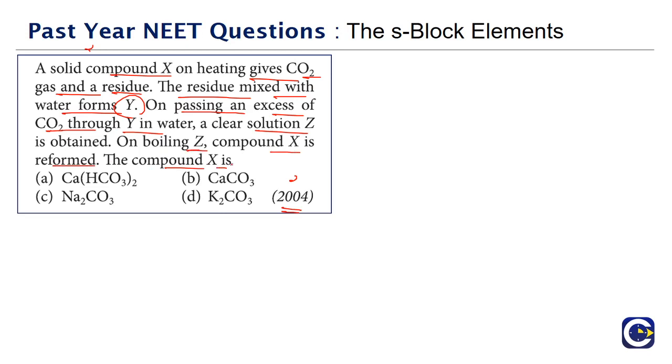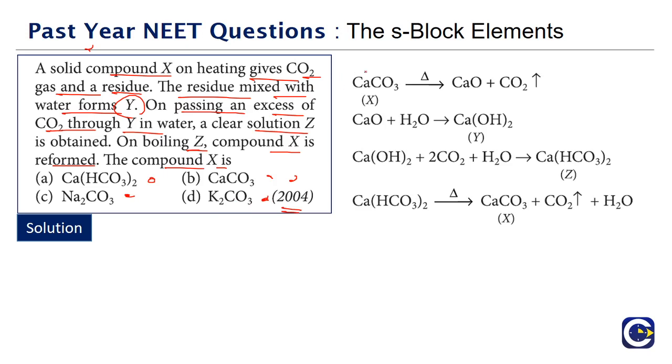So this is a question that we will be able to answer if we look at the reactions of the alkaline earth metals and their compounds. It's a very popular reaction, which is about the reaction of calcium carbonate. So calcium carbonate on heating, it will give us what? The carbon dioxide gas and calcium oxide, which is the residue. So this is the residue that we are talking about.